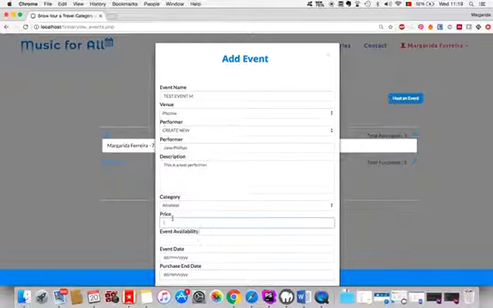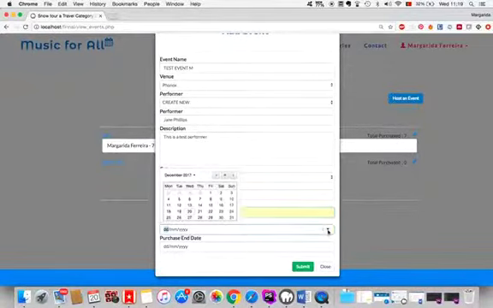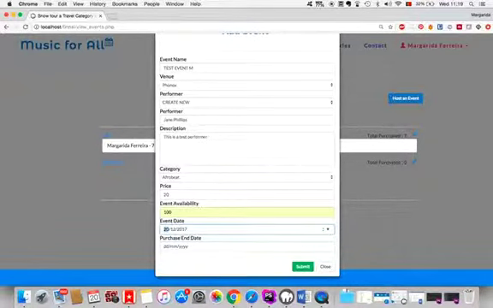Then any category, price. Here we have checks in place to make sure that firstly the event date cannot be in the future, and that the purchase end date has to be before the event date.